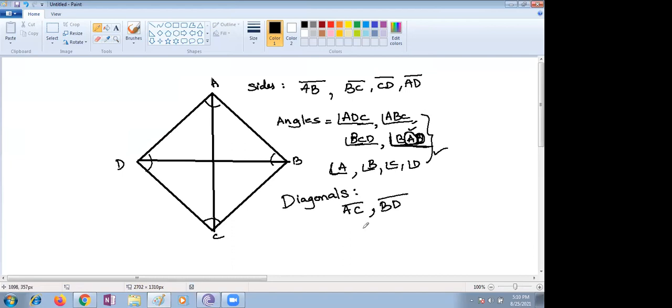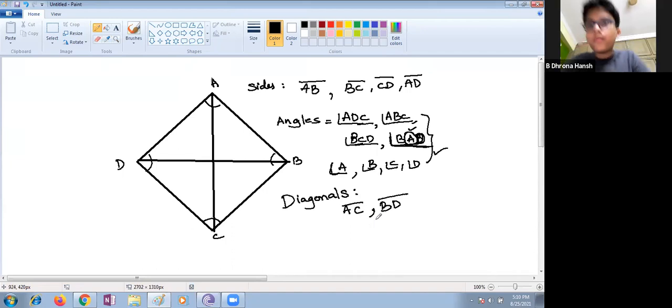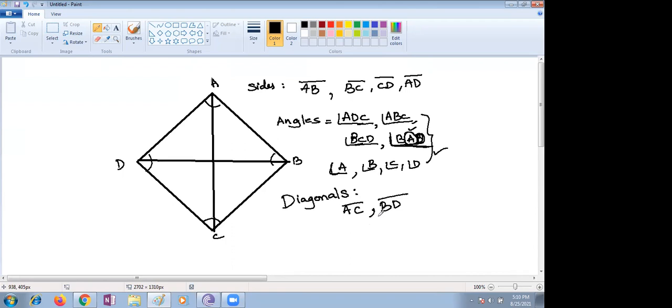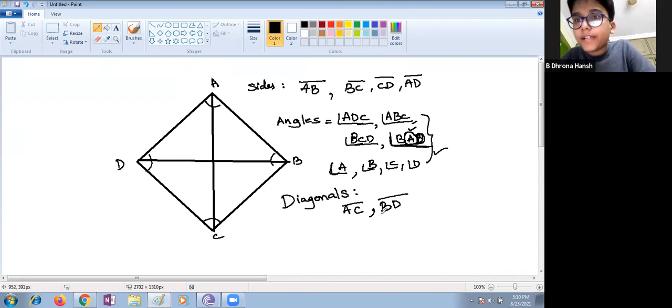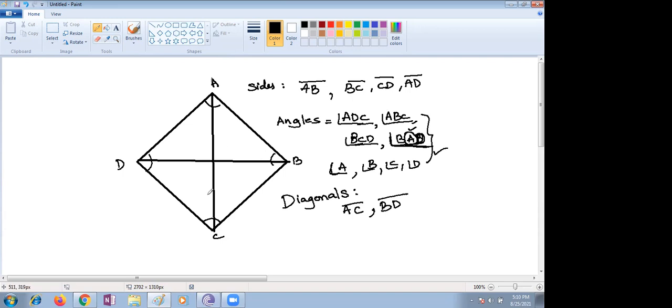Drona, are there only two diagonals or any more? How many diagonals do we have for the quadrilateral? Ma'am, four. Where is four? Please let me know. Ma'am, two intersecting lines. No, we only have two diagonals.